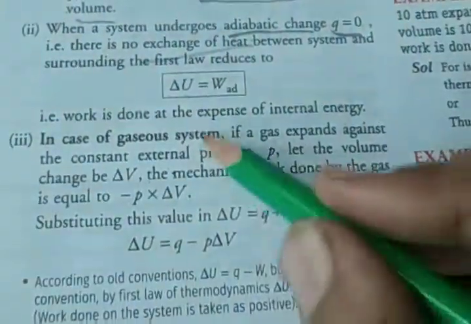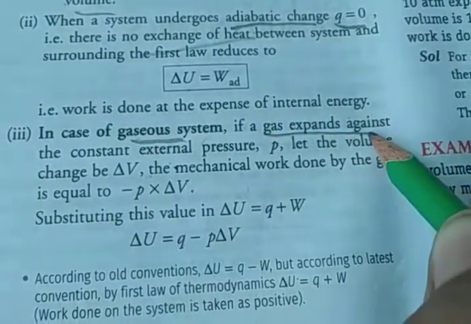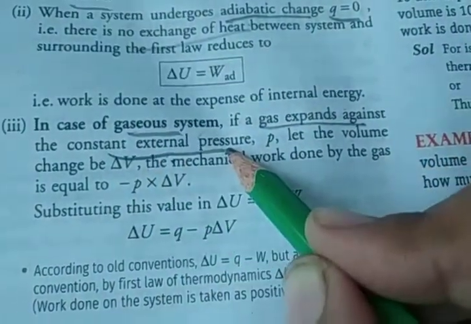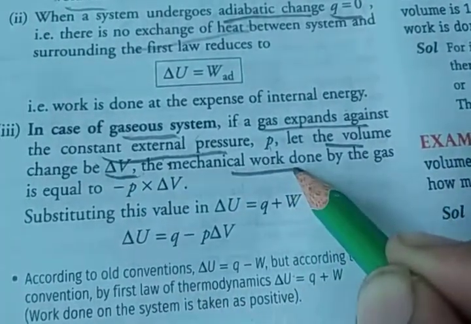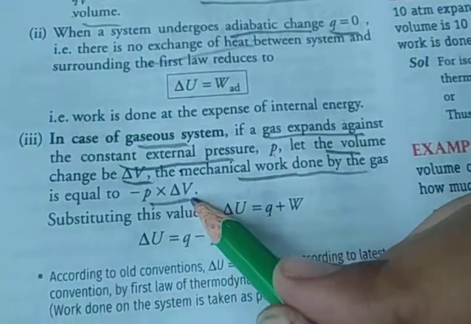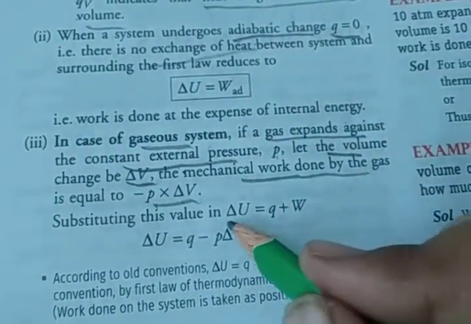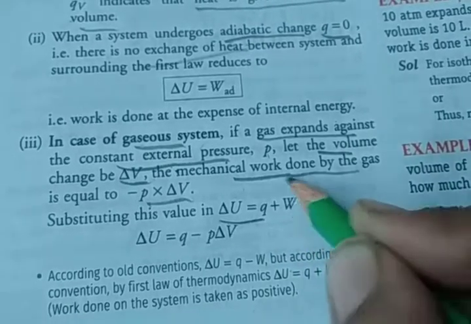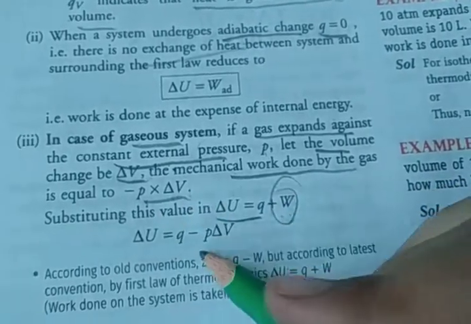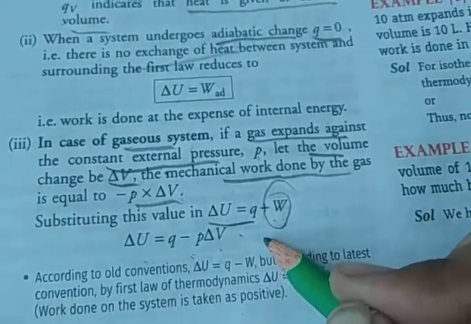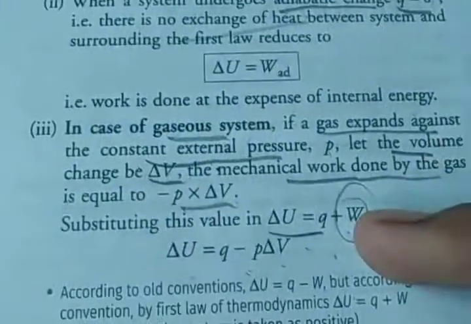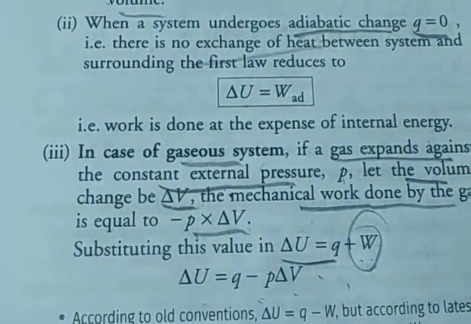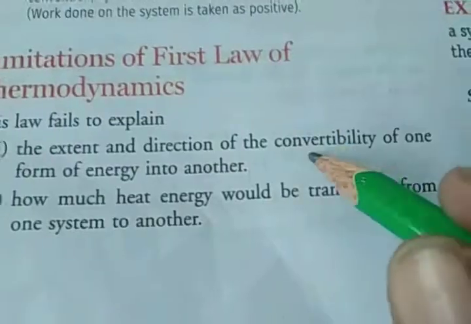Clear? But in case of a gaseous system, if a gas expands against a constant external pressure P, let the volume change be delta V. So the mechanical work done by the gas is minus P into delta V. Substituting in delta U is equal to Q plus W, where W is minus P delta V, we get delta U is equal to Q minus P delta V. So there are three systems: first is isothermal change, second is adiabatic change, and third one is gaseous system. Clear?